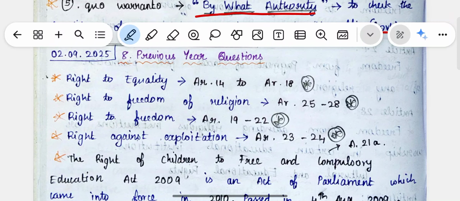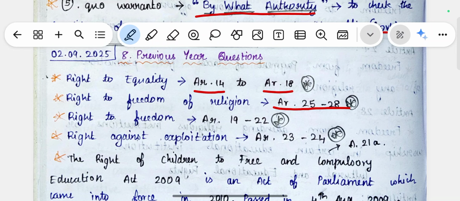Hi guys, so today we are going to see some of the previous year questions key points on the topic of the fundamental rights. So the first one is the right to equality, which consists of the articles from Article 14 to Article 18. The next one is the right to freedom of religion. So it comes under one of the fundamental rights. So this contains Articles 25 to 28.